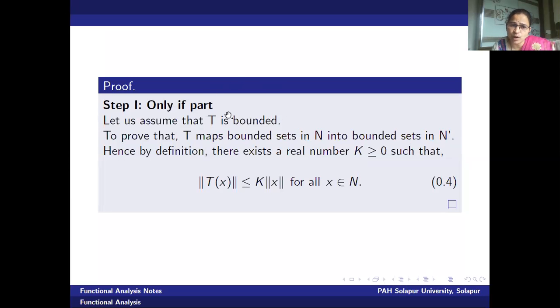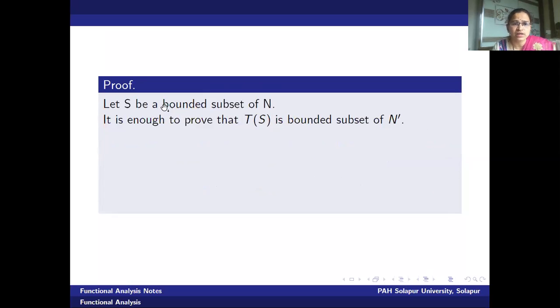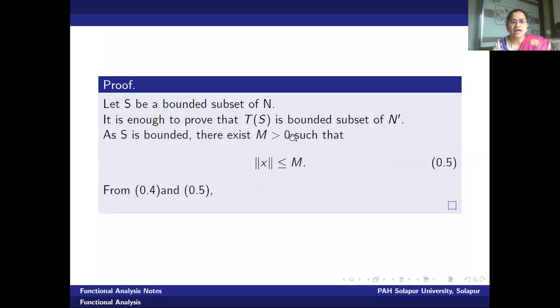If T is bounded is my assumption, therefore there exists a real number k strictly greater than 0 such that norm T of x is less than or equal to k times norm of x. What we want to prove? T maps bounded sets in N into bounded sets in N dash. Now let us start with S to be a bounded subset of N. Then it is enough for us to prove that T of S is a bounded subset of N dash.